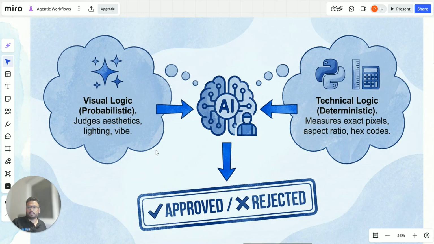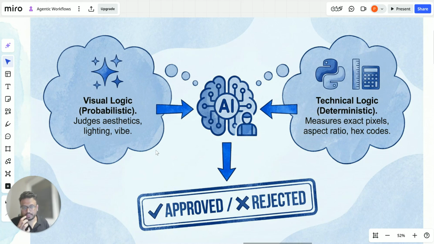So this is the overall architecture I've gone with, where the agent is given an image as input, and is also provided a brand guideline and a tool which can check the technical aspects of the image.